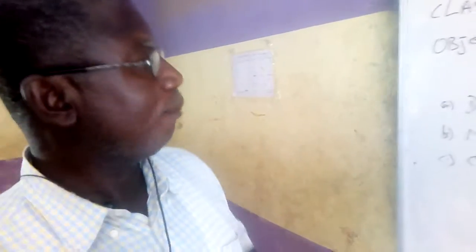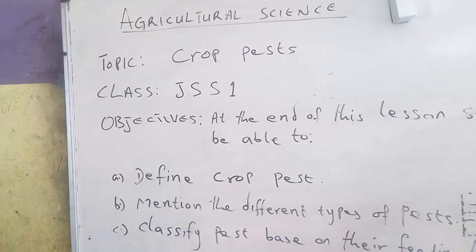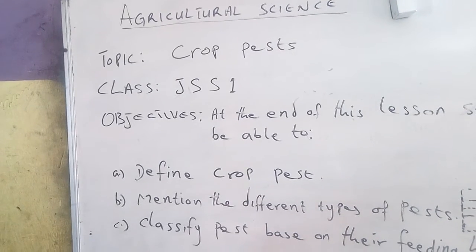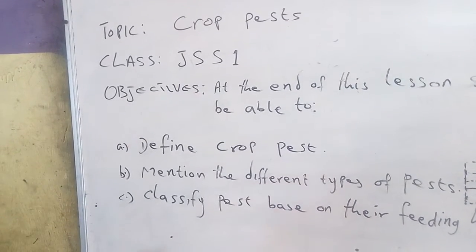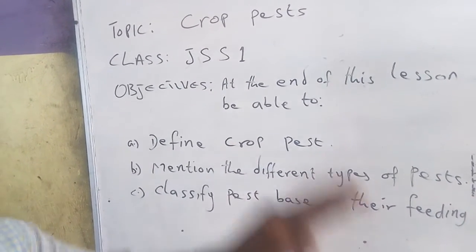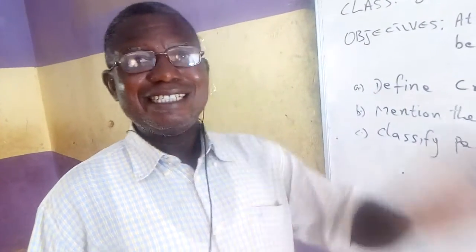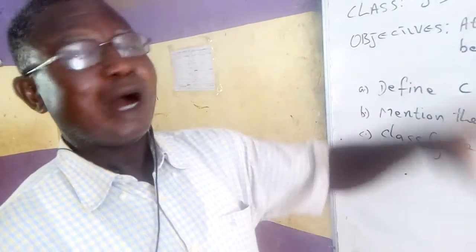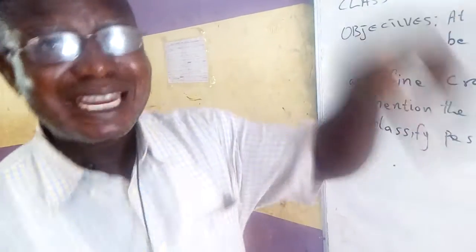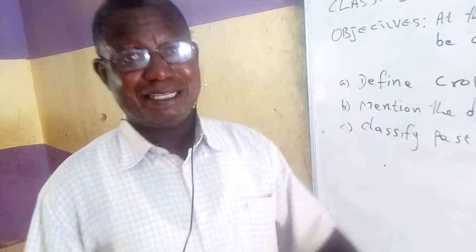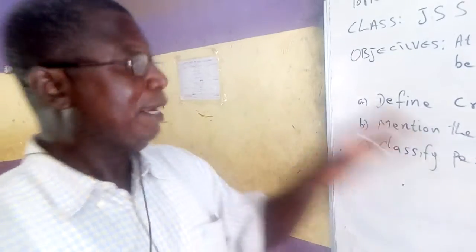This morning we are taking ourselves into agricultural science. The topic before us this morning is crop pests. For this class, we are discussing what happens to our crops that is caused by living organisms. A crop pest is defined as a living organism that is capable of causing damage to our crops or to our crop products. At times, these organisms will damage our crops right in the farm. They are called field pests. But if they damage the crops while we keep them in the store, they are called storage pests.